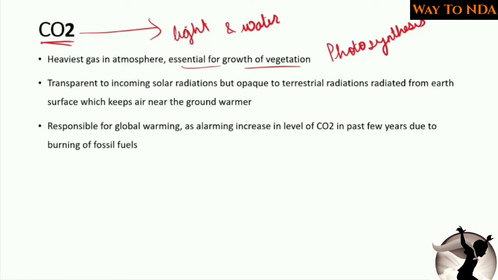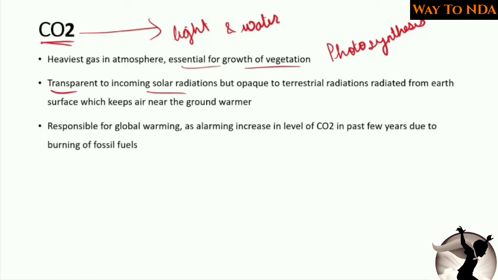Secondly, the specialty of carbon dioxide is that it is transparent to the incoming shortwave solar radiation. It is transparent to the incoming solar radiation, and that incoming solar radiation is shortwave, and it is opaque to the terrestrial radiation. Opaque means it does not allow the terrestrial radiation to go outside.